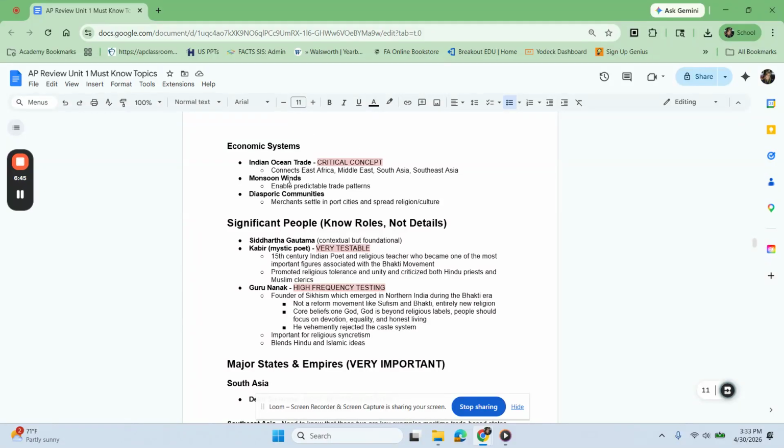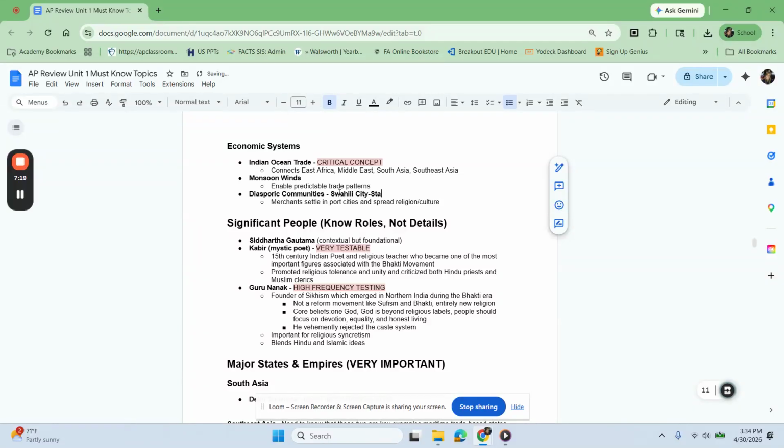Monsoon winds were instrumental in making sure that the Indian Ocean trade progressed the way that it did. Navigators understood the monsoon winds, knowing that they were cyclical and being able to predict the patterns, and it directly affected trade patterns as well. Because of that, and this is a topic that a lot of kids tend to latch onto, are the diasporic communities that will develop. One of the best examples that we see here are the Swahili city-states.